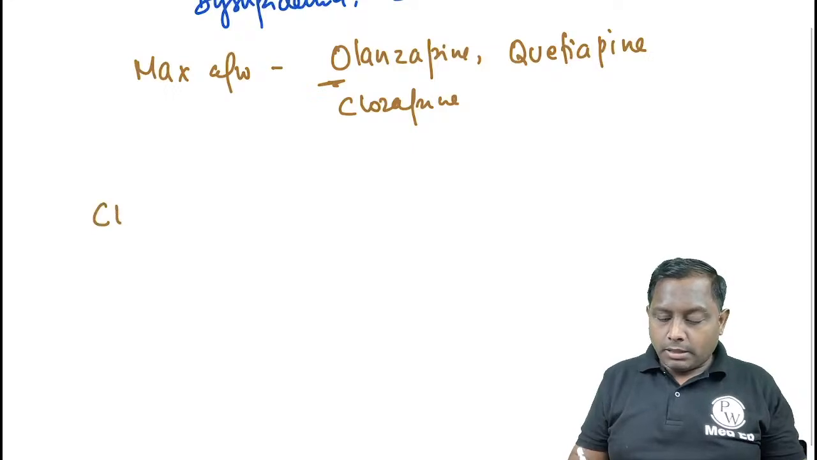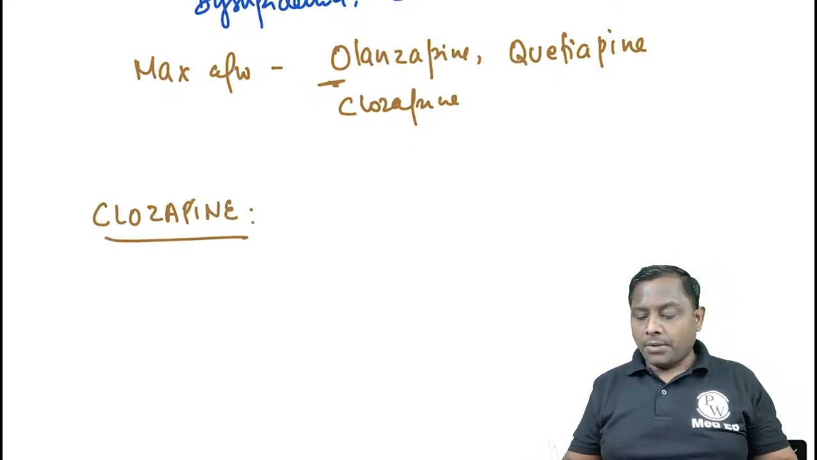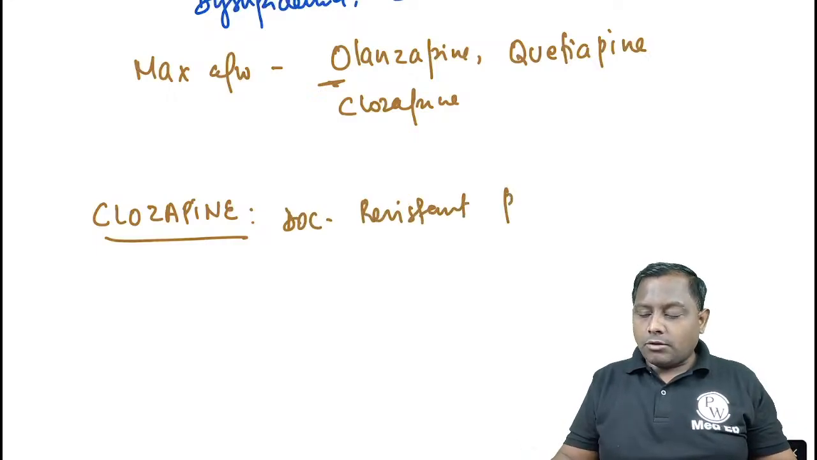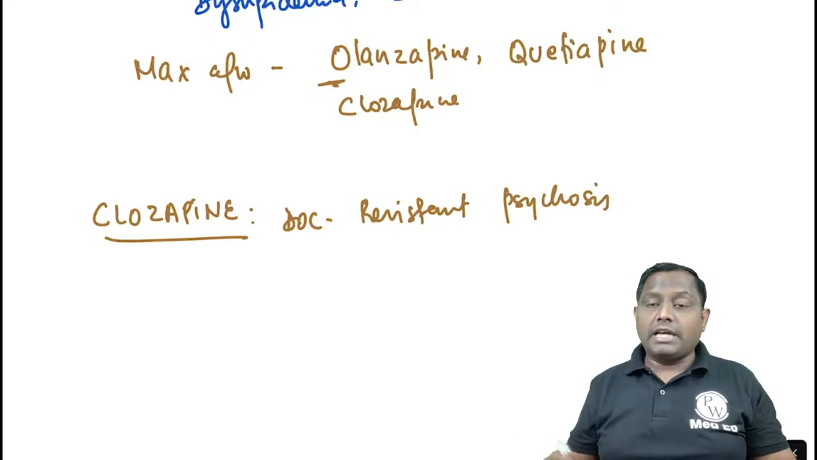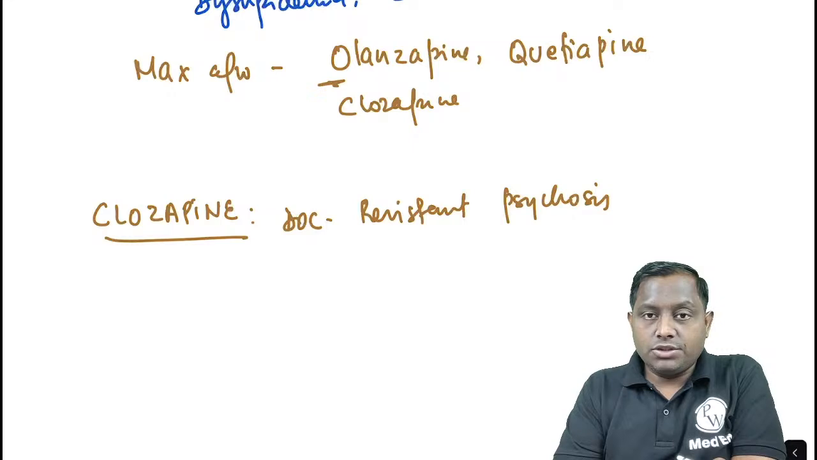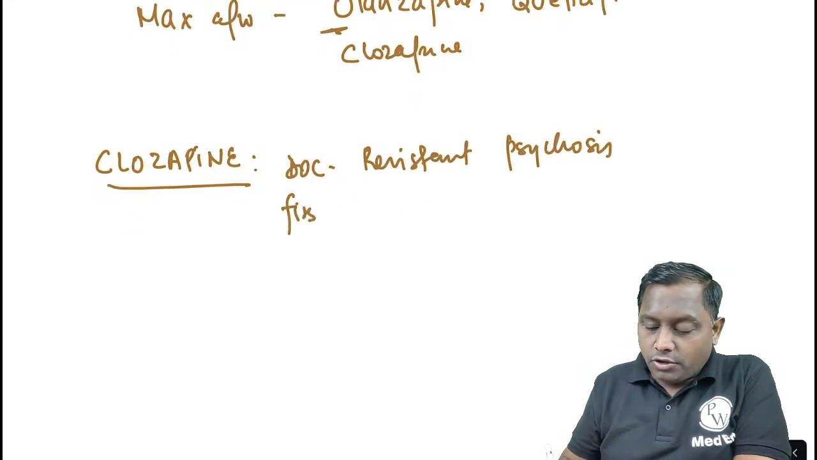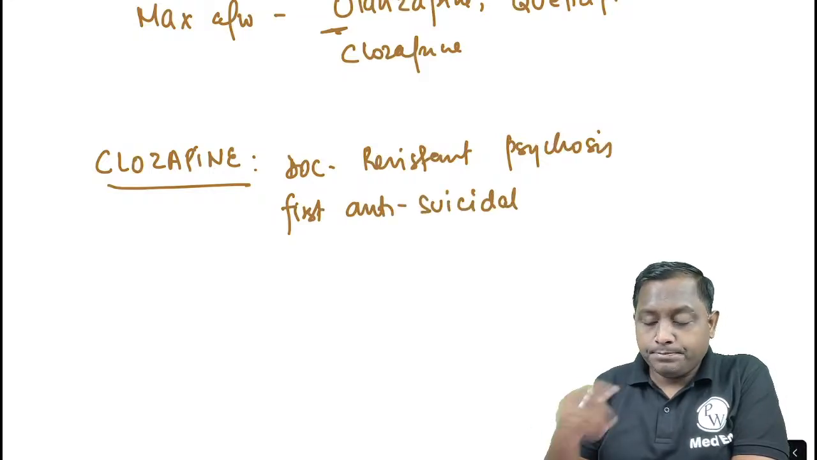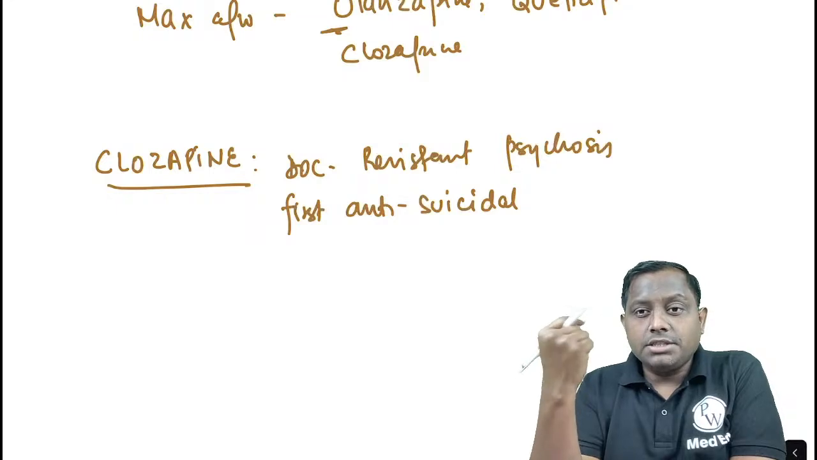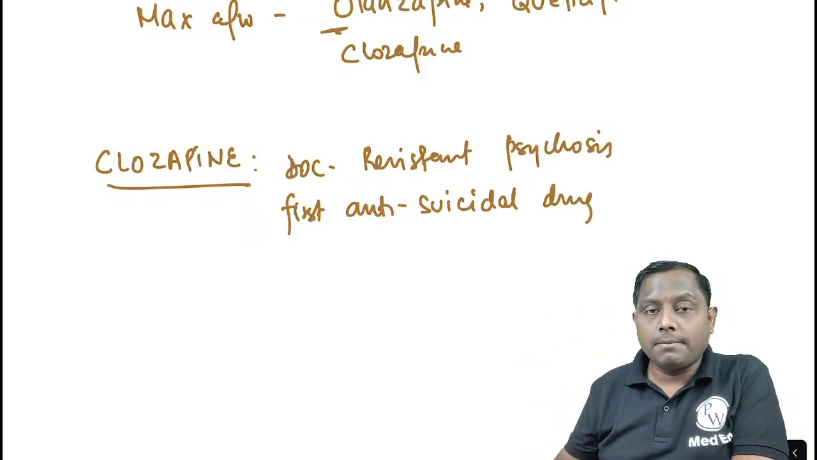Let me tell you a few more things about clozapine. Clozapine is a drug of choice in resistant psychosis. What is resistant psychosis? Psychosis that is non-responsive to at least 2 or more antipsychotics at the optimal dosage. So in resistant psychosis we can use clozapine. It is considered the first anti-suicidal drug. An examiner asked whether clozapine increases the risk of suicide. No, it is an anti-suicidal drug.